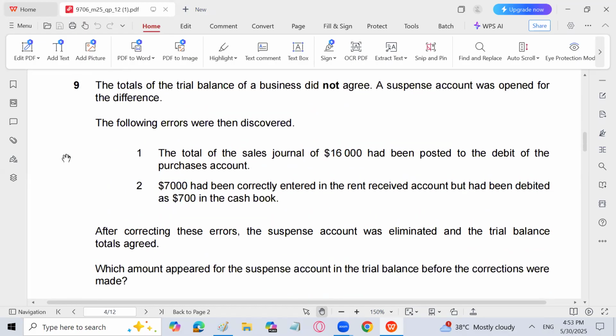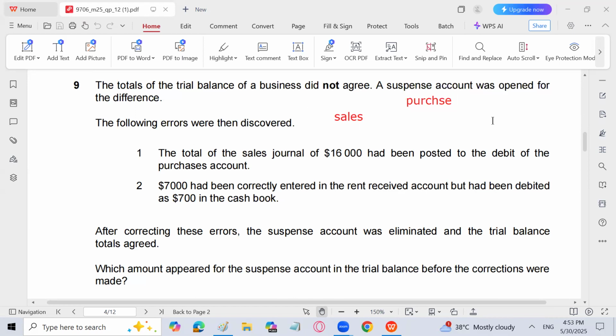Total of the trial balance of a business did not agree. A suspense account was opened for the difference. The following errors were then discovered. Total of the sales journal of 16,000 had been posted to the debit of purchases account. I will pass the entries because that will make the question easy. So we have to credit sales, but instead of crediting sales, we have debited purchases.